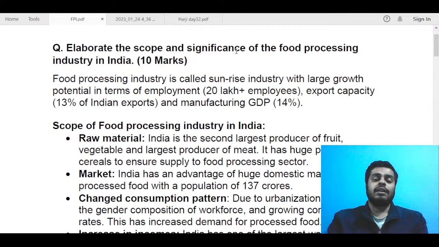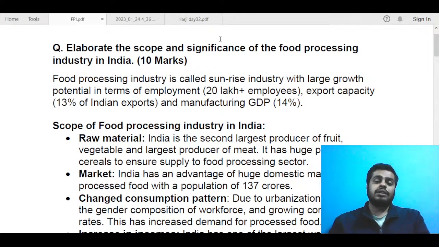And then finally, after writing these two parts separately, the scope and the significance, you had to write a way forward, like what should be the way forward for our government or our country as a whole to move in this direction, and then you had just to conclude the answer. So that was the basic framework. We will see what we could have written in the answer, content wise, and then we will move on to looking at the copies that you have submitted in the Telegram group.